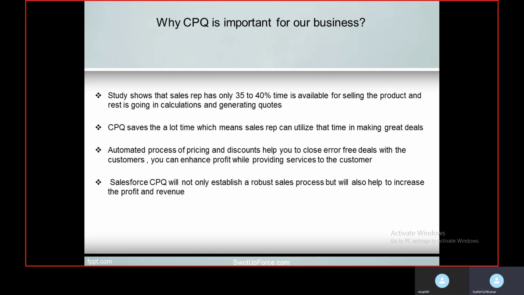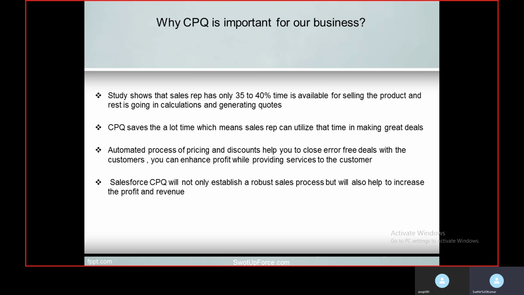Next thing is why CPQ is important for our business. Studies are showing that a sales rep has only 35 to 40% of time available for selling the product, and the rest goes in calculation and generating quotes.